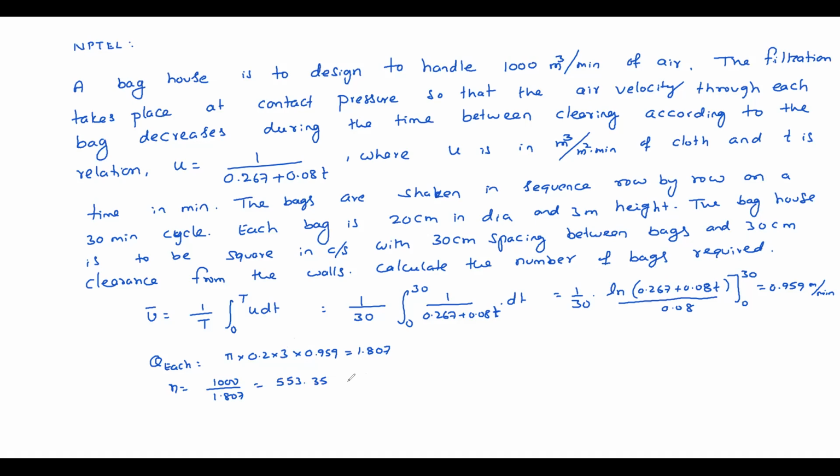What is your answer? Your answer will be 554. No, 576. Why should it be 576? The bag house has to be square in cross section. Next perfect square is 576, right? 24 square is how much? 576. Yeah, that's why. You cannot provide 554. It must be 576.